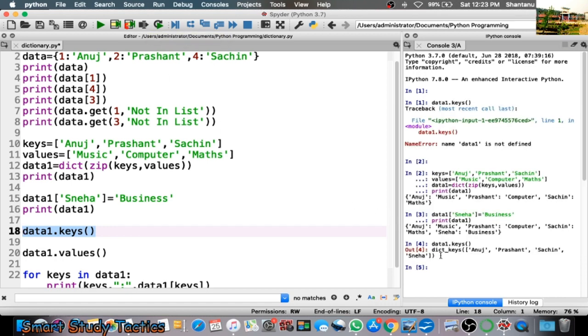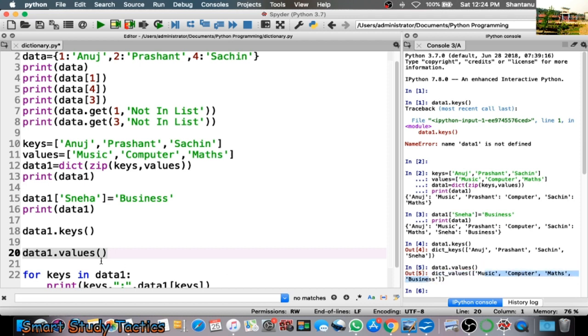So now you can see here dict_keys. Okay, and please see this one, this bracket is the list bracket. So it means you can convert this into the list. If I call data1.keys, it calls the keys only: Anuj, Prashant and Sachin. If I call data1.values, it will call the values only: music, computer, maths and business.